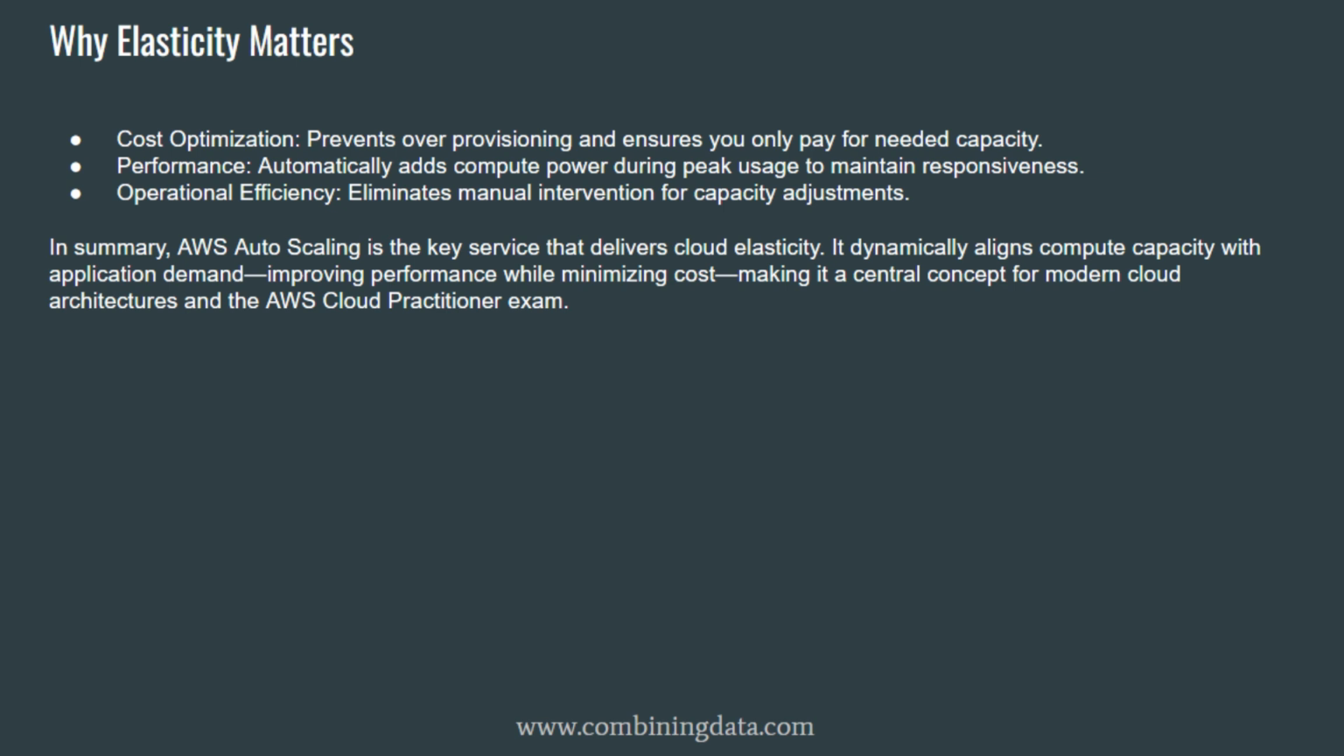4. AWS exam tip, how they test this. For CLF-C02, when you see words like traffic spikes, variable demand, avoid paying for idle resources, automatically adjust capacity, you should immediately think elasticity and auto scaling. So the big idea is, elasticity keeps performance stable while keeping costs under control, and AWS Auto Scaling is one of the key services that makes that possible.